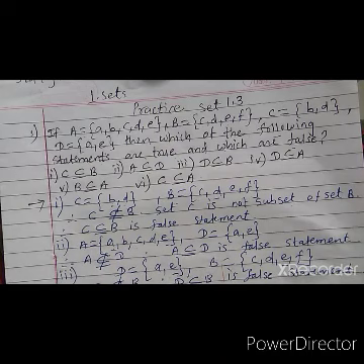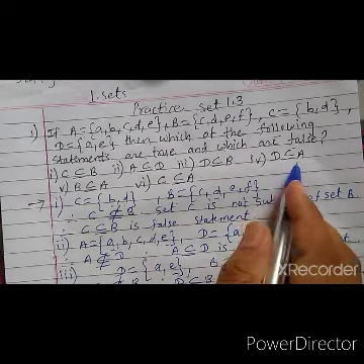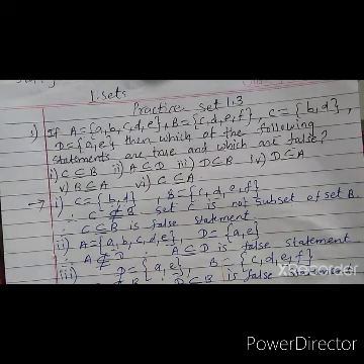Let us see number 4, D subset A. We have to verify.